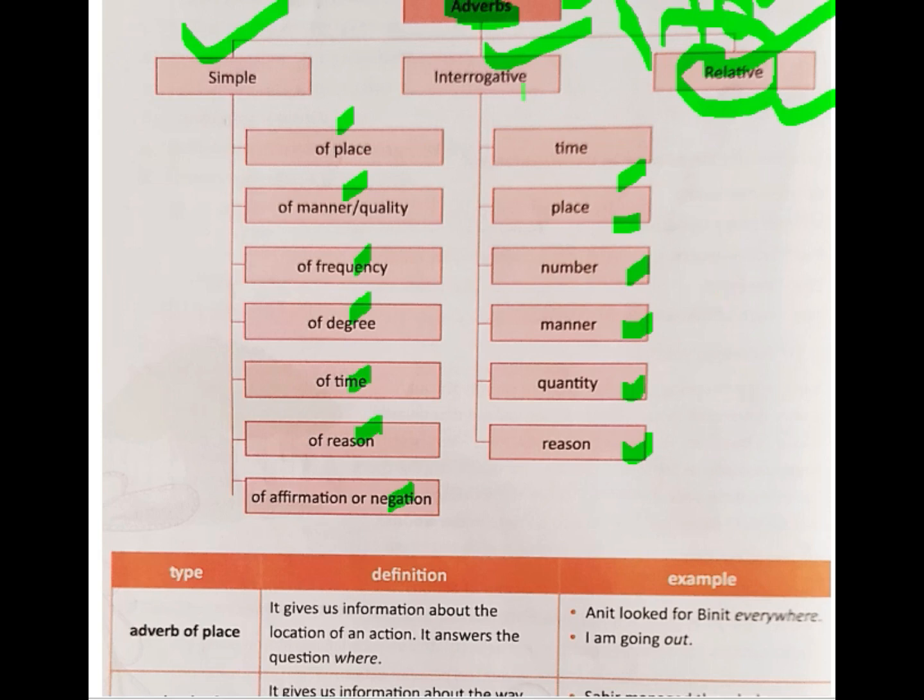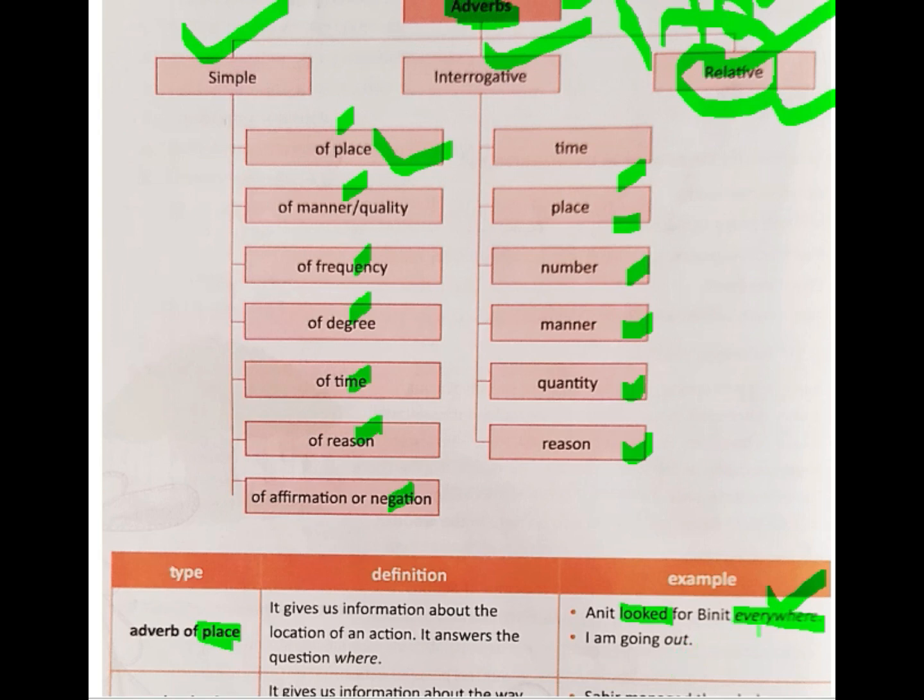Alright, first we will be learning what adverbs of place are, right? Like the name suggests, the adverb of place answers the question where. For example, Anit looked for Binit everywhere. Here the verb is looked, and the word everywhere suggests that he looked for him in different places. So the word everywhere gives an answer to the question for a place.